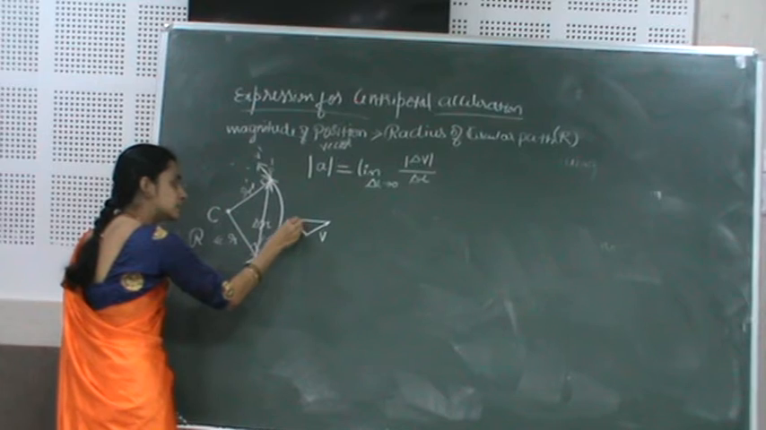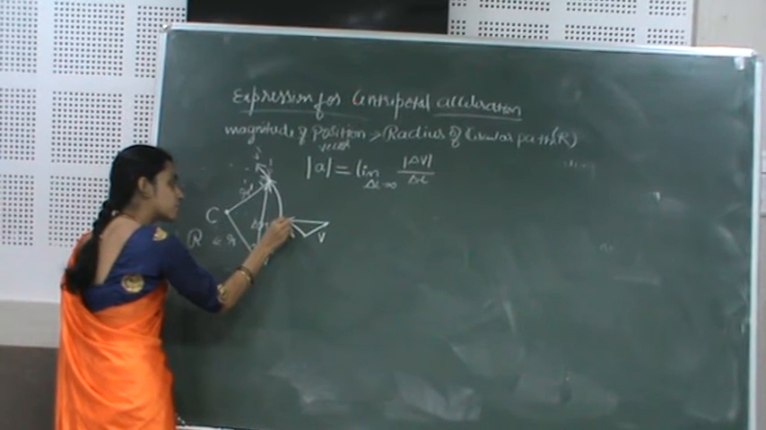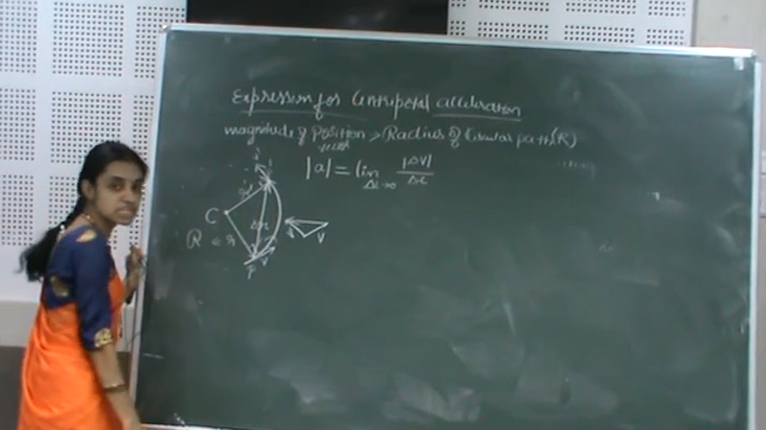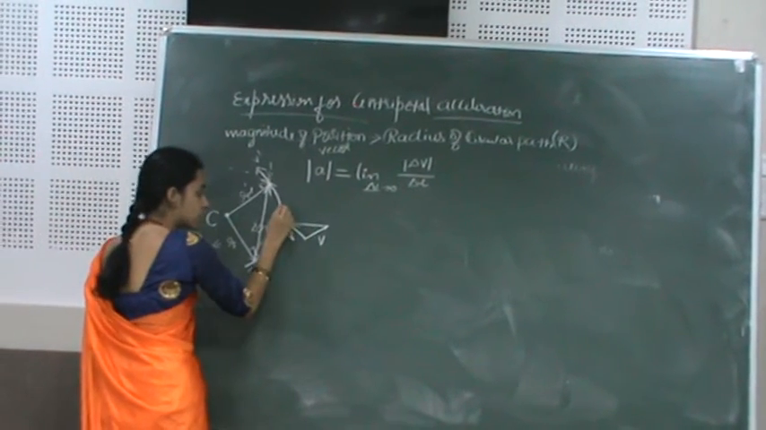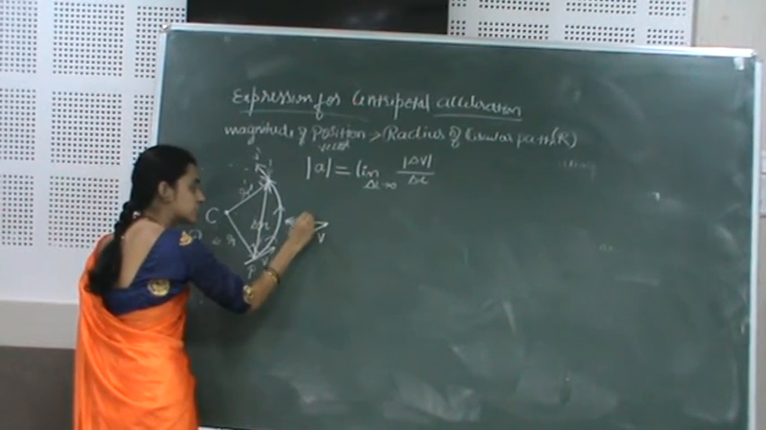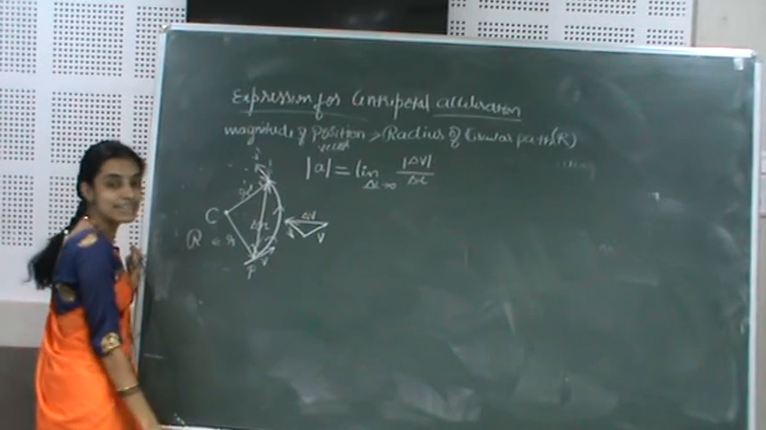Change in velocity, once again apply the triangle law. So the change in velocity direction will be towards the center of the circular path. Our body is moving in this direction. Change in velocity, the notation is delta v.